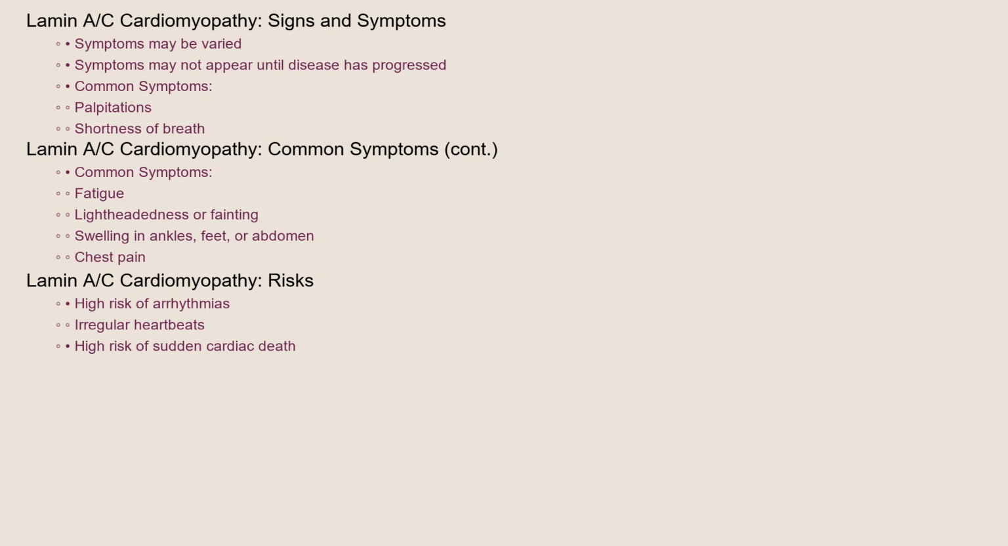The signs and symptoms of Lamin cardiomyopathy can be varied and may not appear until the disease has progressed. Common symptoms include palpitations, shortness of breath, especially during exertion or when lying down, fatigue, lightheadedness or fainting, swelling in the ankles, feet, or abdomen, and chest pain. Importantly, individuals with Lamin cardiomyopathy are also at high risk of developing arrhythmias, or irregular heartbeats, and sudden cardiac death.